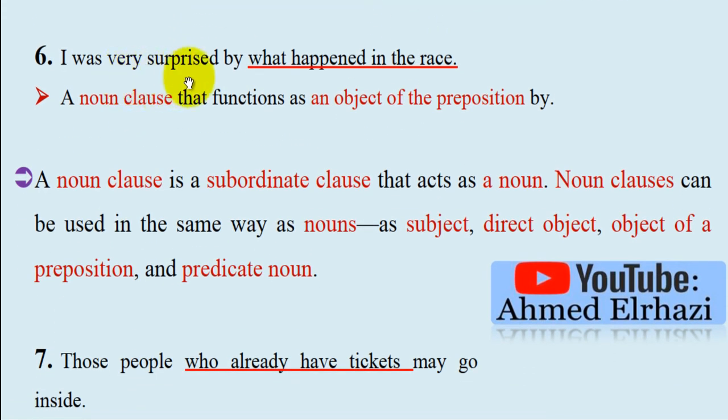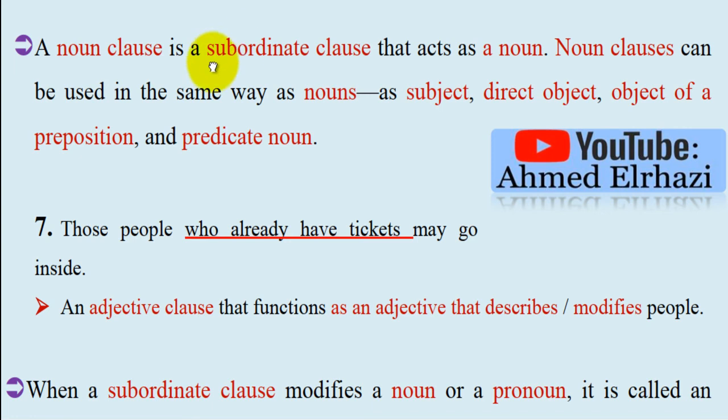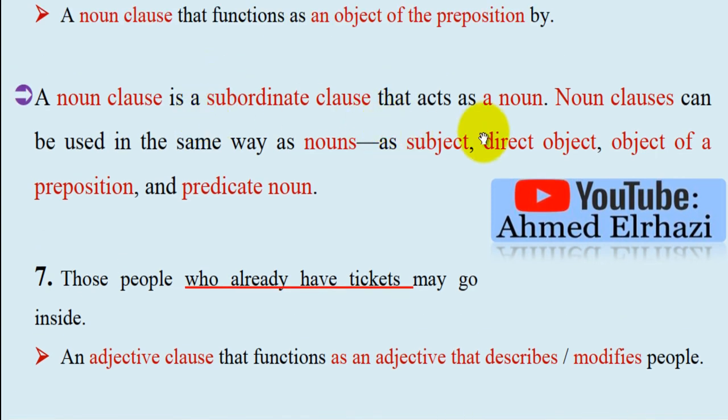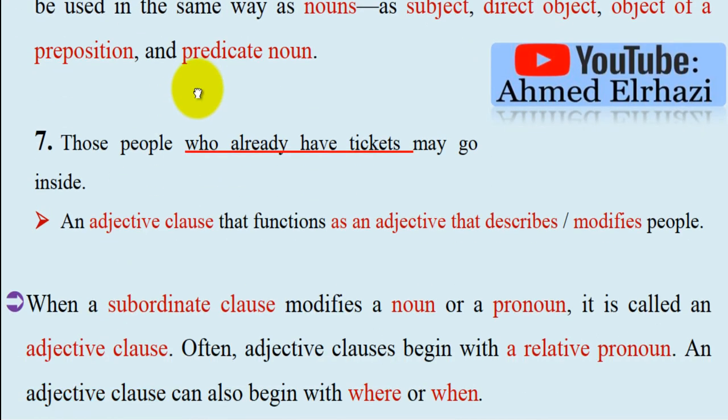Number 6. I am very surprised by what happened in the race. What happened in the race, all of it, is a noun clause that functions as an object of the preposition by. What is a noun clause? It is a subordinate clause that acts as a noun. Noun clauses can be used in the same way as nouns, as subjects, direct objects, objects of a preposition, and predicate nouns.